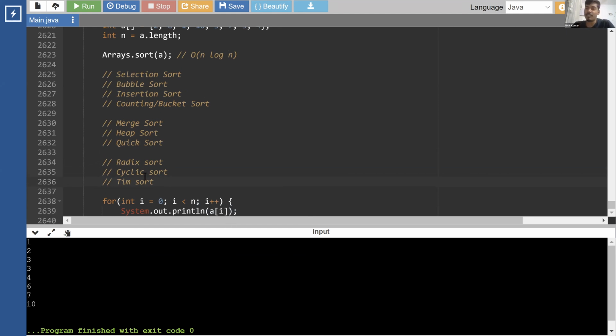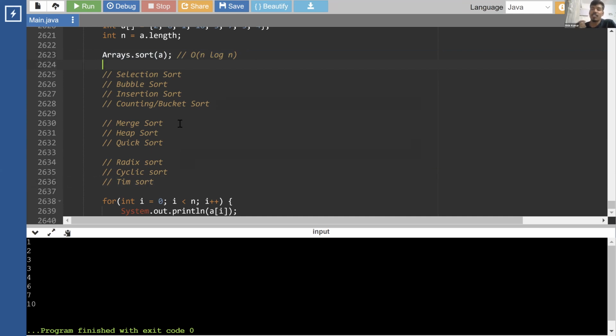Now, the most simple question that I always get is, okay, sir, why do we have so many? You're telling us we have hundreds of sorting algorithms. Is there any need for these 100 sorting algorithms, or have we just created them and we are learning them, right? Is there any practical use of it? If we know that Arrays dot sort is n log n, we get the best sorting algorithm, right? So why are we learning so many, and what's the use of this?